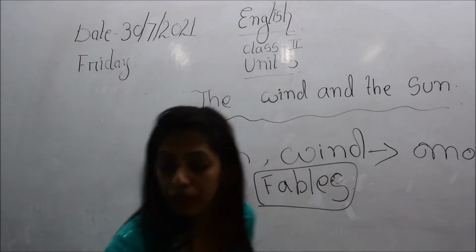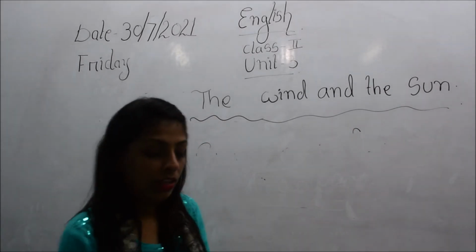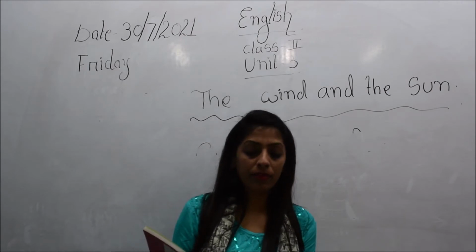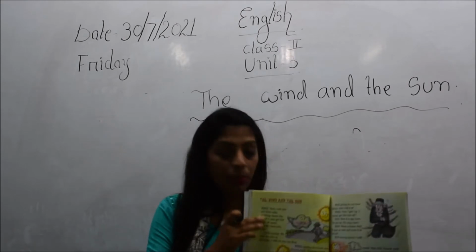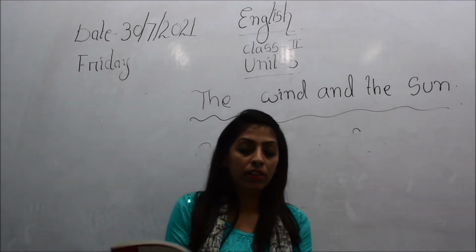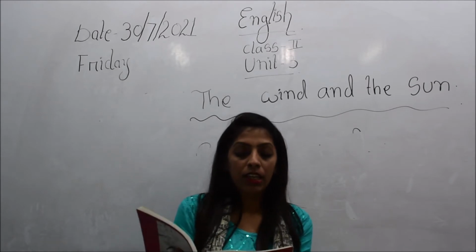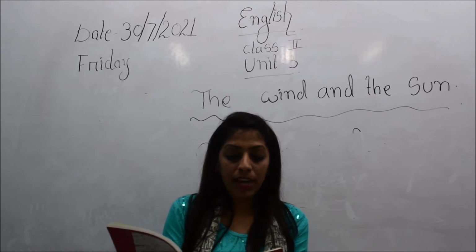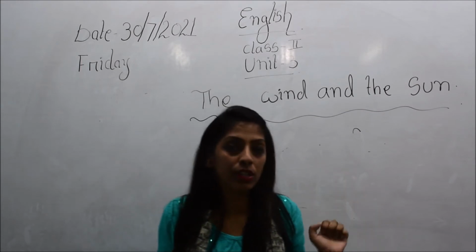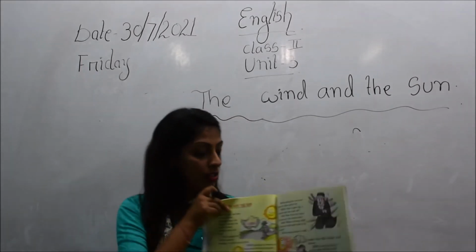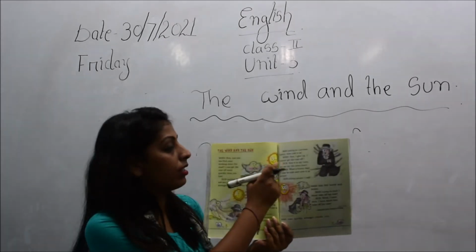Now we will go through line by line. Here it is written, wind. You see children, this is in the form of dialogue. Here the wind is speaking, so we will see what the wind is saying now. "Sun, can you see that man walking down the road?" Here the wind is asking a question. You see here, students, a picture has been given. This is the sun, and this is the wind, the sun and the wind.